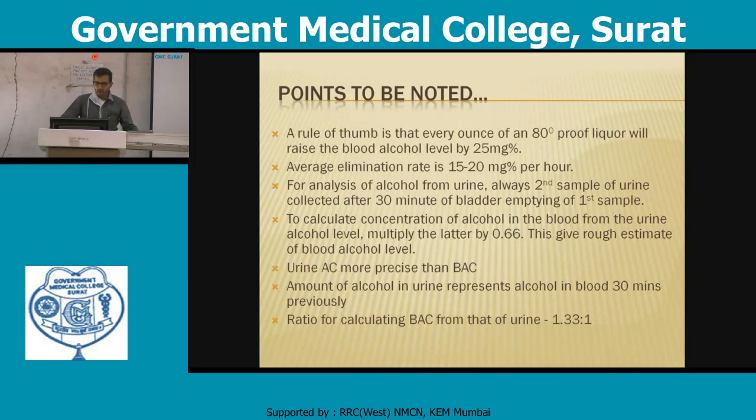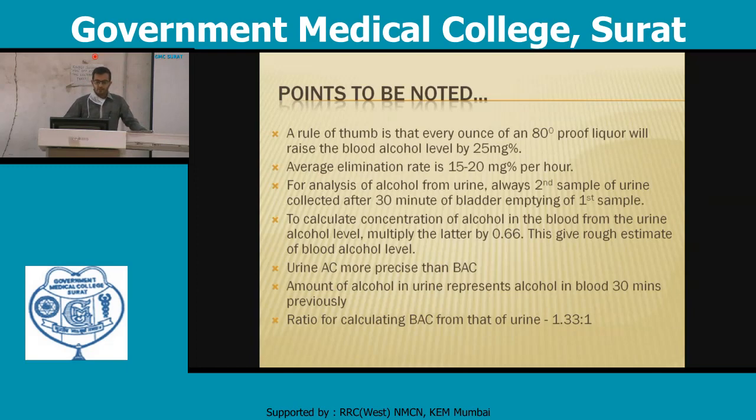Rule of thumb, very much to be noted: every ounce of an 80-degree proof liquor will raise the blood alcohol concentration by 25 mg percent. Average elimination rate is about 15 to 20 mg percent per hour. For analysis of alcohol from urine, always take the second sample of urine, collected 30 minutes after bladder emptying of the first sample.